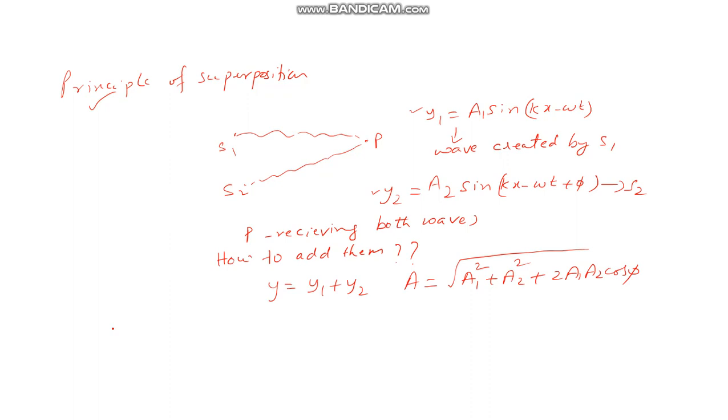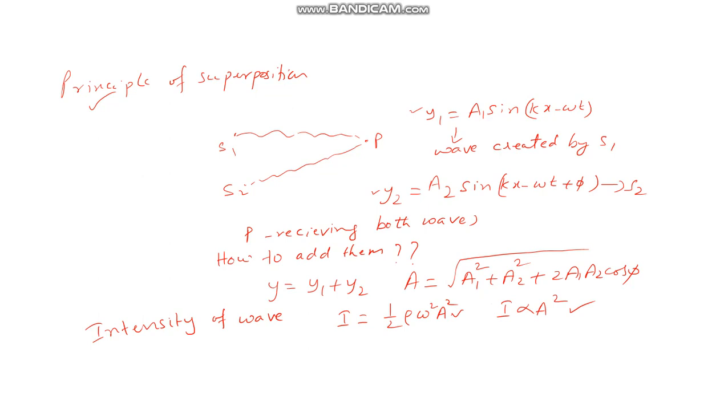It is given by I is equal to half rho omega square A square V. Here everything is constant except amplitude. Amplitude is changing, so I is proportional to amplitude square. You have to remember this. Now this parameter is called intensity of wave.